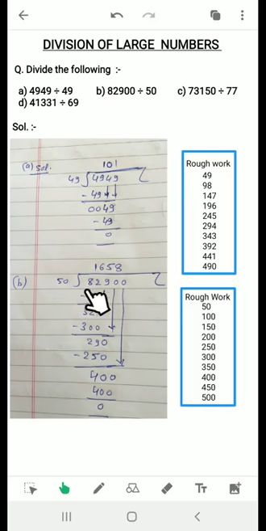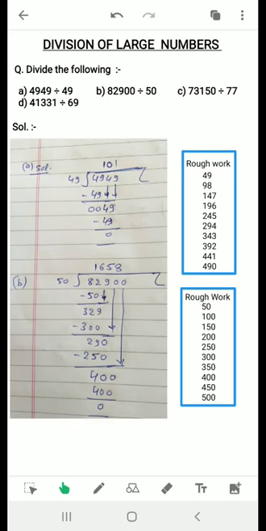This 82 is not divisible by 50, so I will take a number smaller than 82. That we have done in the previous divisions also. It is similar. Whenever we are dividing a larger number by a smaller number, the method will not change. So we will take 50, one time, then 82 minus 50, after subtraction we will get 32.